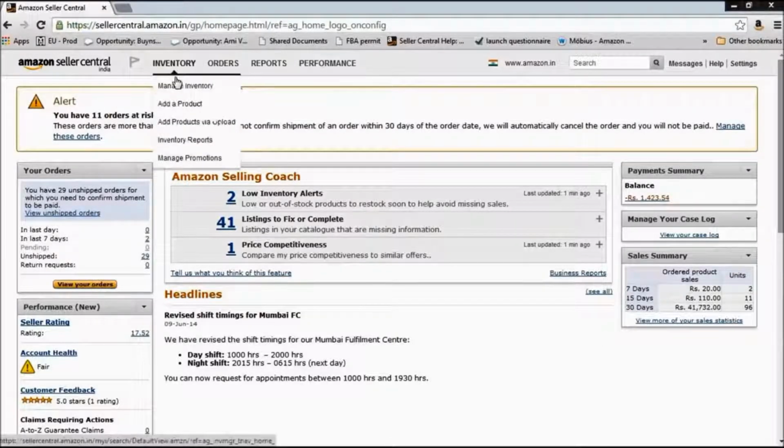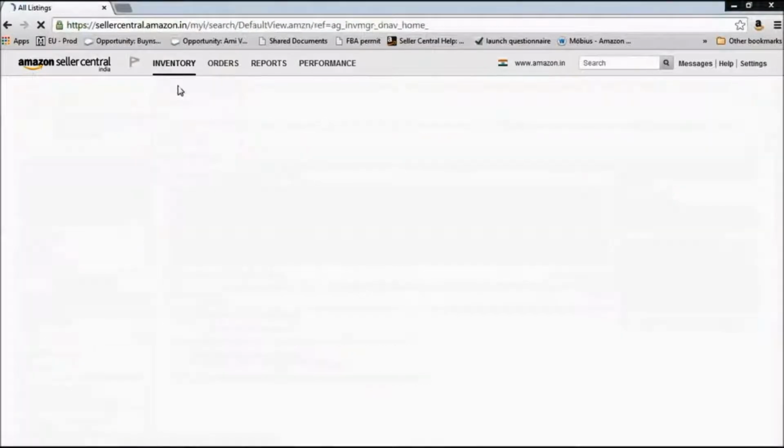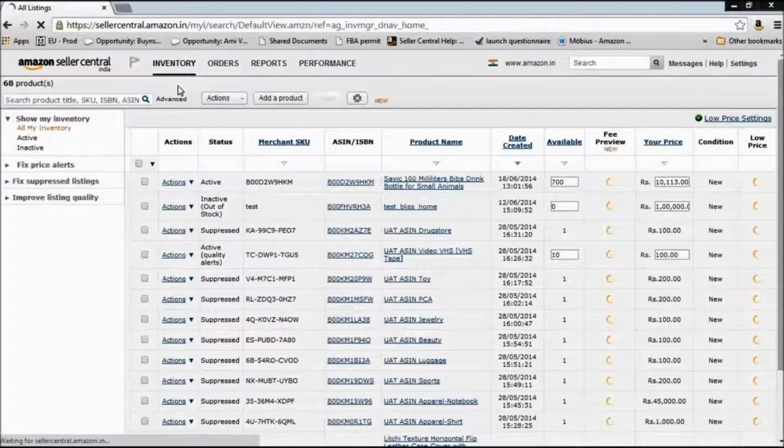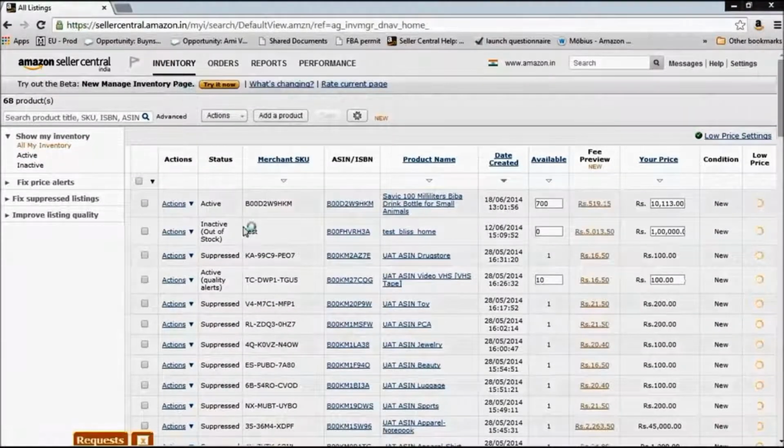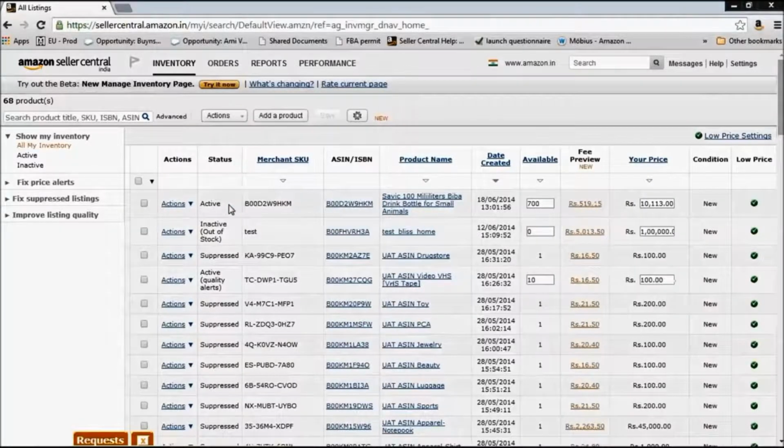Okay, so from inventory, the first option that you see is manage inventory. This is the page where you will see all the products that you have listed on Amazon. There's a status column here. The products which have the status as active are the ones which are available for sale right now on Amazon.